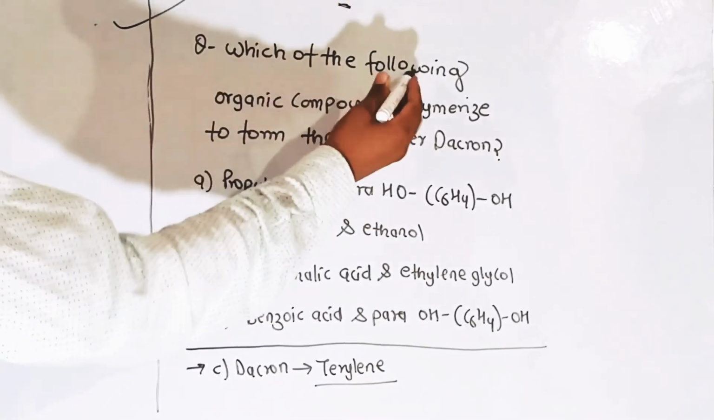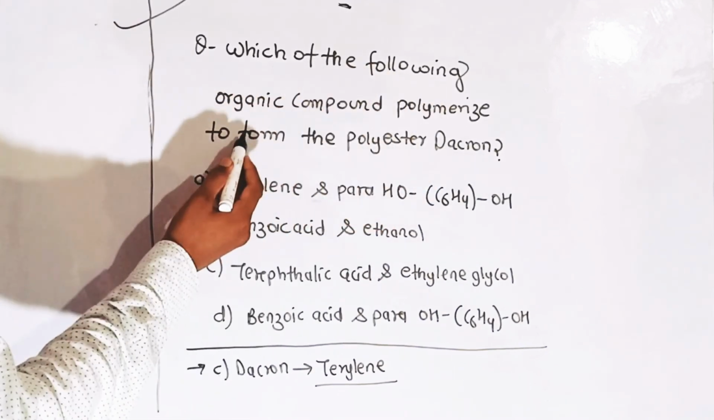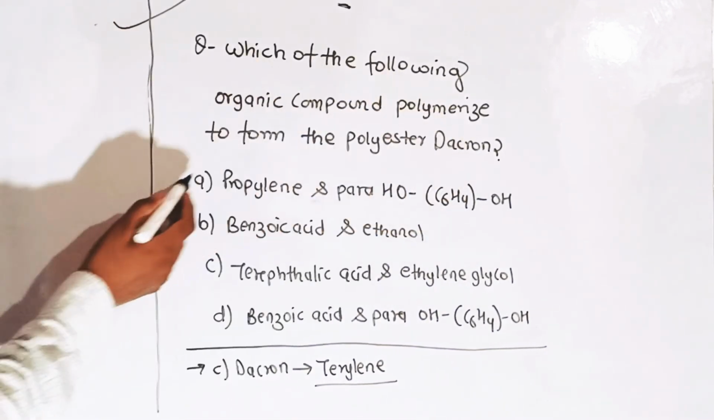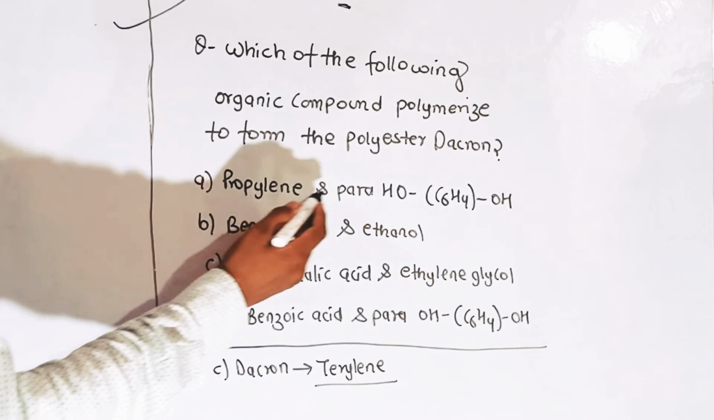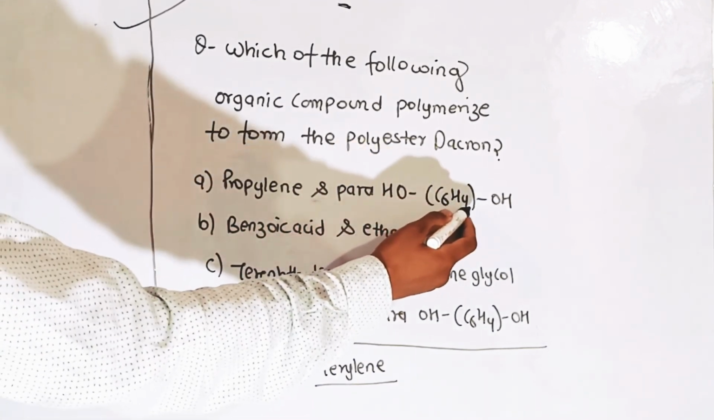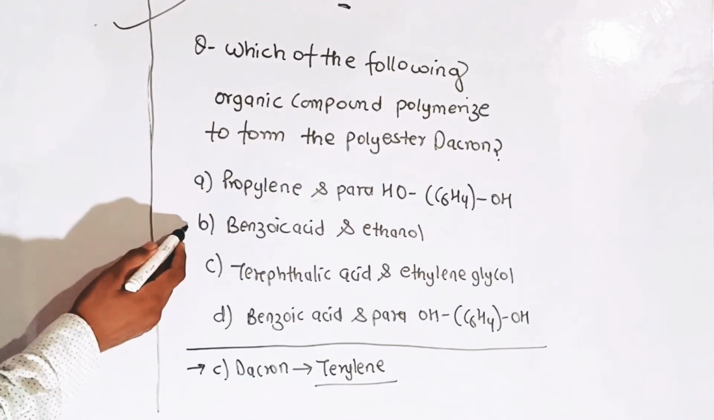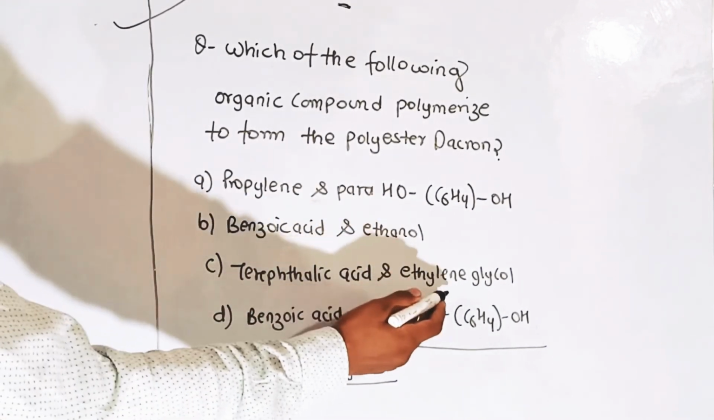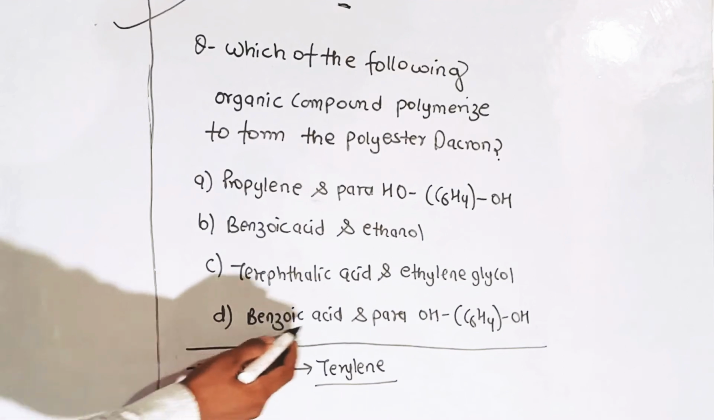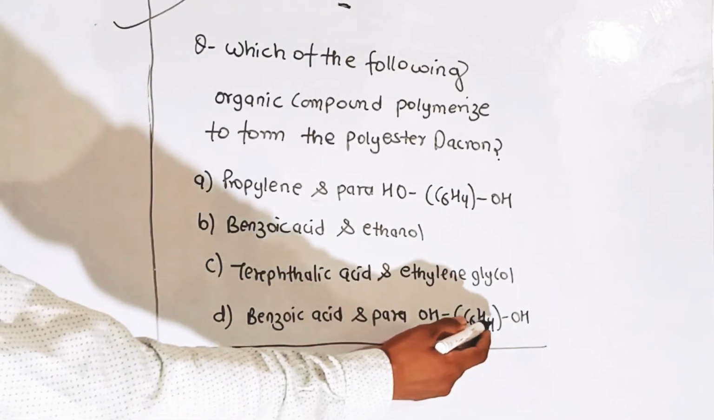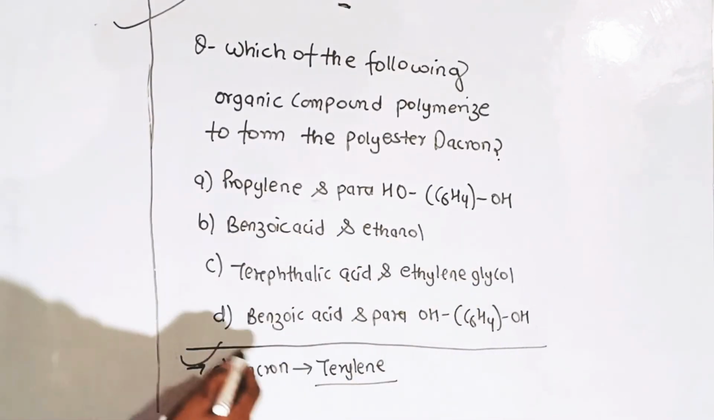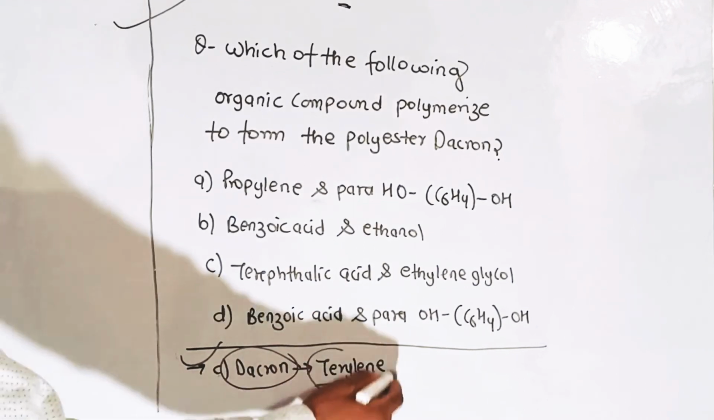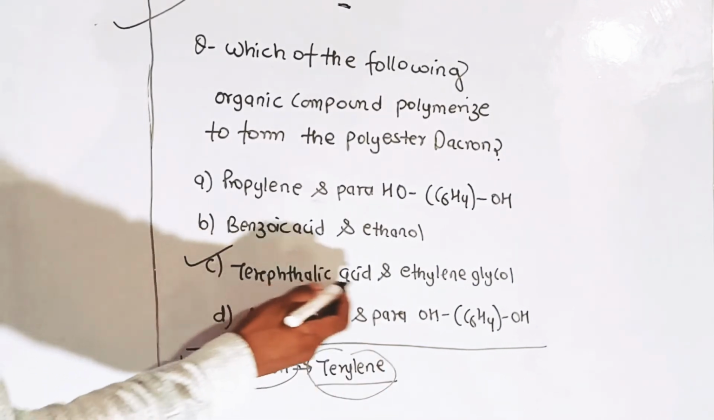Which of the following organic compounds polymerize to form the polyester Dacron? First option is propylene and para-HO-C6H4-OH. Second option is benzoic acid and ethanol. Third is terephthalic acid and ethylene glycol. And fourth is benzoic acid and para-HO-C6H4-OH. The correct answer is C, because Dacron is formed from the monomers terephthalic acid and ethylene